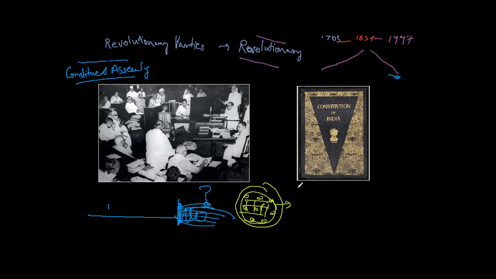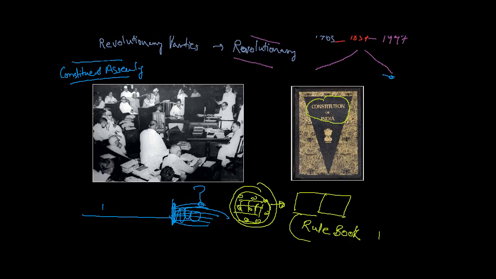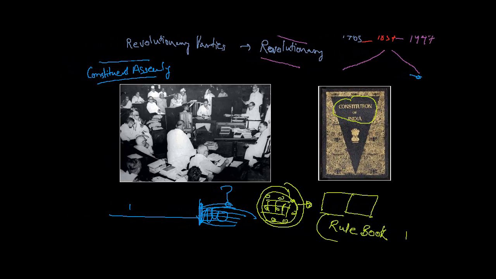They thought that even if we die, the rules should remain the same. So let's write a rule book, a rule book that should govern our country. This is called the Constitution. So they started working on the Constitution of India, the rule book of India, and they